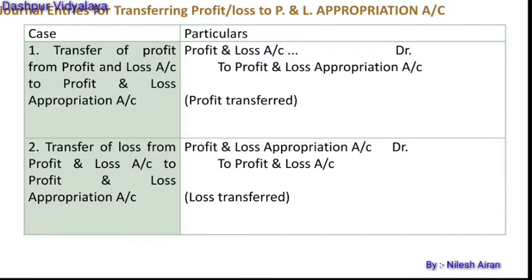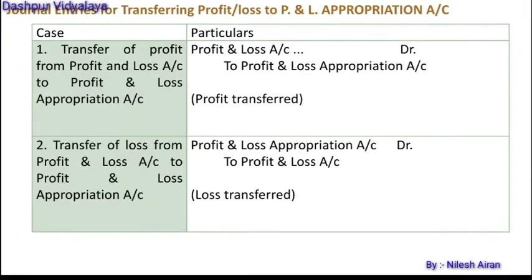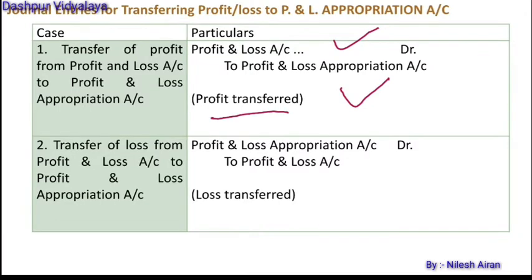As we know, the profit and loss account is prepared by all the organizations to know the net profit or the net loss, whereas the profit and loss appropriation account is prepared to distribute the profits among the partners. First of all, we'll have to transfer the net profit or net loss into the profit and loss appropriation account. Let's see, in the case of profit, profit and loss account debit to profit and loss appropriation account. This is the journal entry which is passed to transfer the profit from profit and loss account to